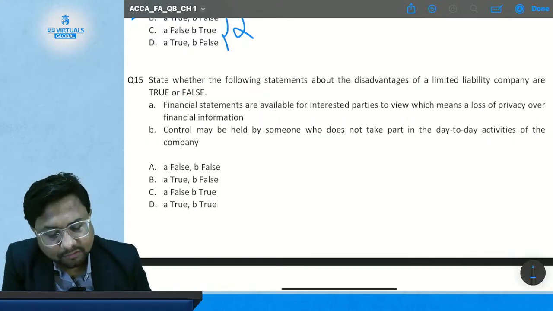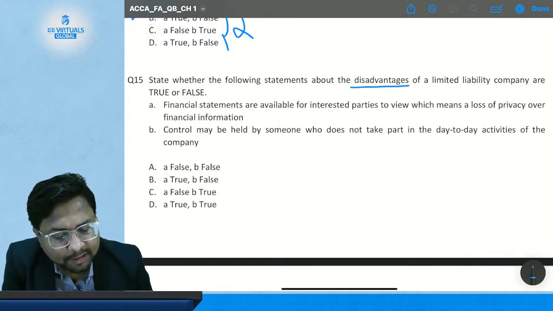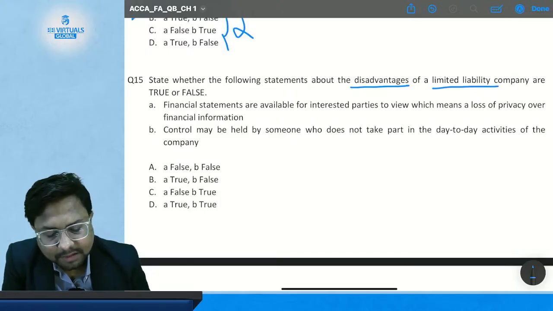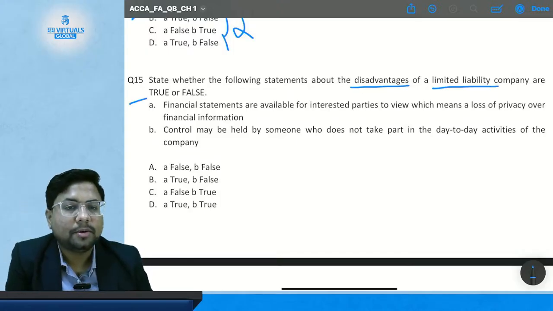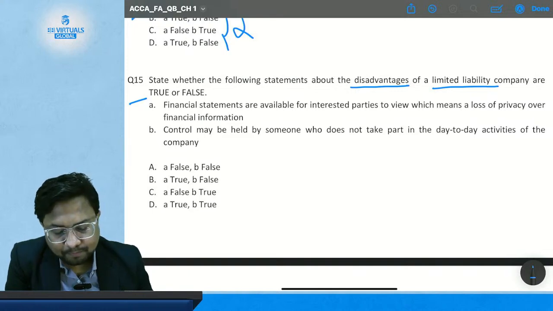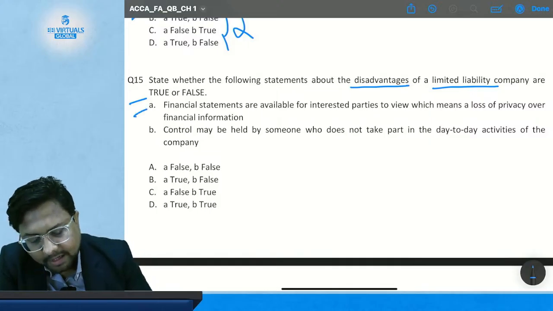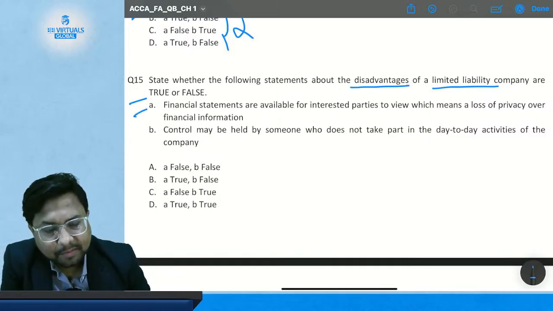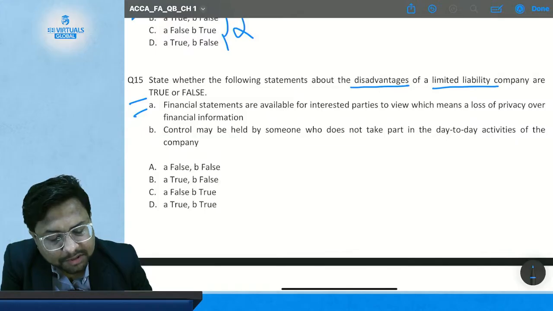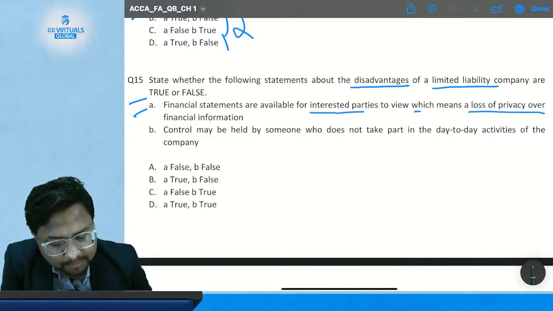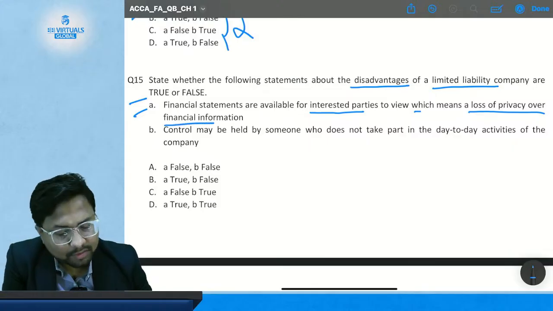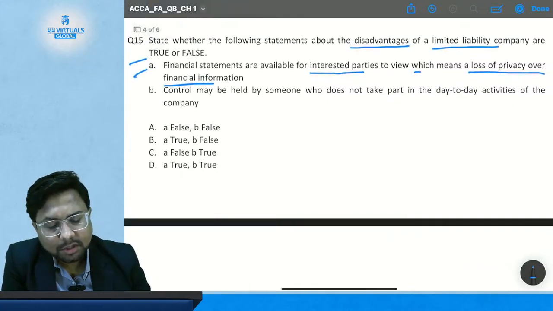State whether the following statements about the disadvantages of limited liability companies are true or false. So now we have to tell about the disadvantages of being in the company form of a business. Statement A: financial statements are available for interested parties to view, which means a loss of privacy over the financial information.